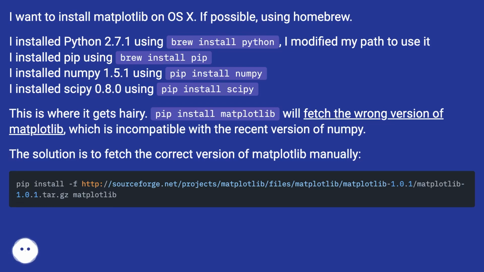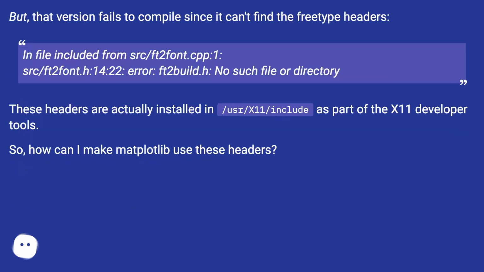This is where it gets hairy. pip install matplotlib will fetch the wrong version of Matplotlib, which is incompatible with the recent version of NumPy. The solution is to fetch the correct version of Matplotlib manually. But that version fails to compile since it can't find the FreeType headers.